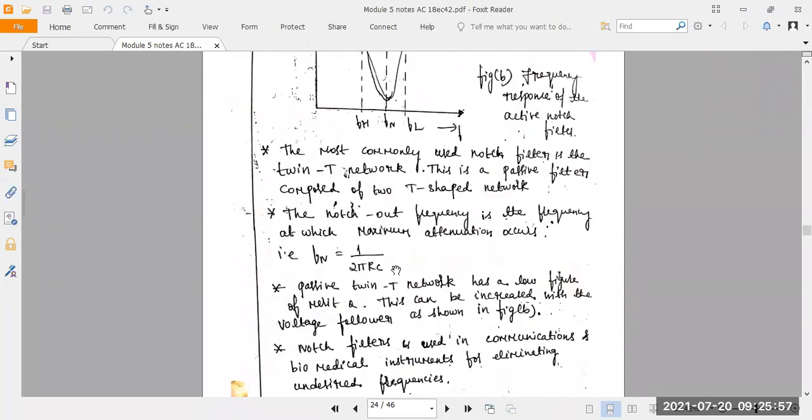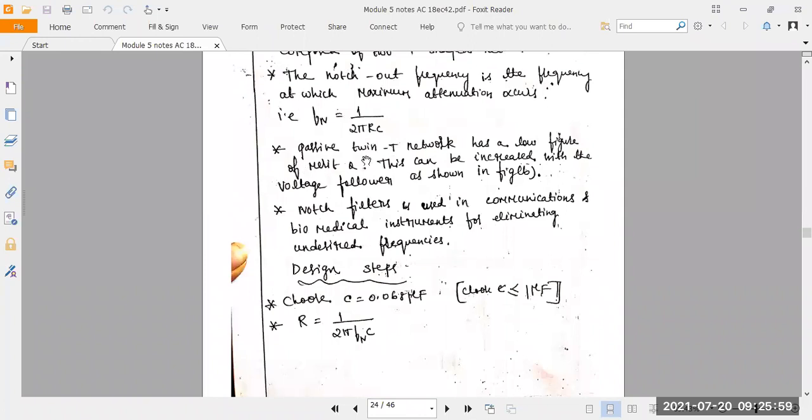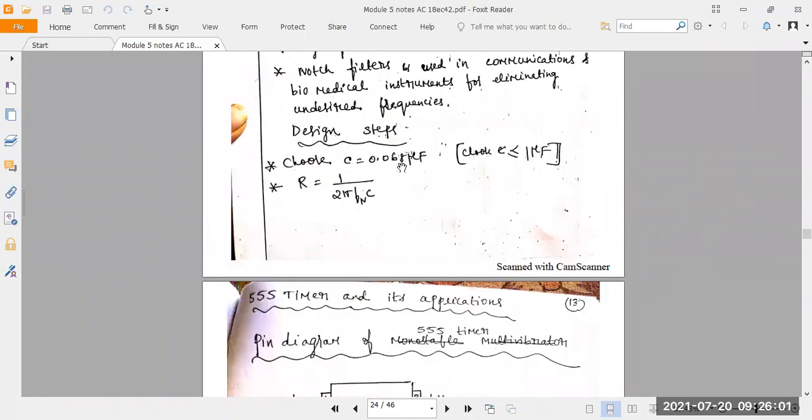Next, the design steps here. Choose C equal to 0.068 microfarad.